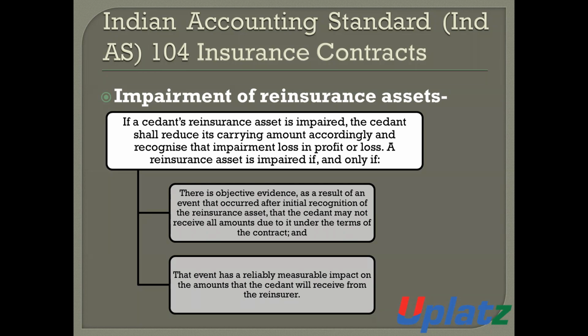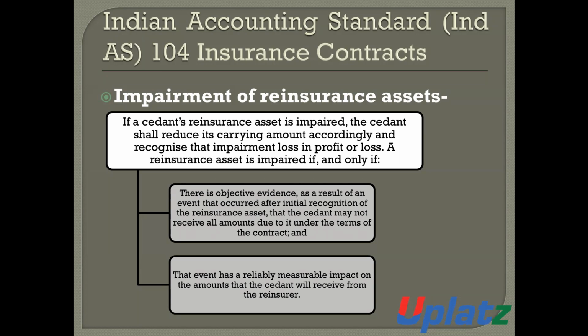A reinsurance asset is impaired only if there is objective evidence, as the result of an event that occurred after the initial recognition of the reinsurance asset, that the cedant may not receive all the amounts due to it under the terms of the contract, and that event has a reliably measurable impact on the amount that the cedant will receive from the reinsurer.